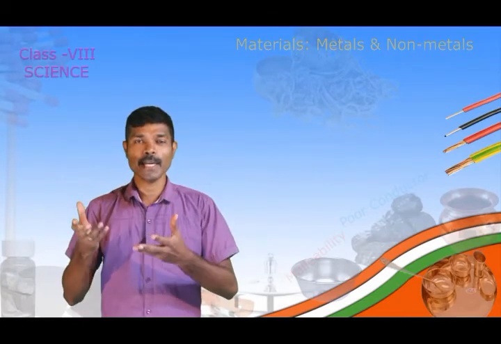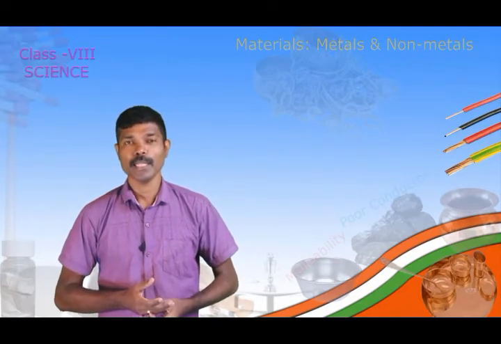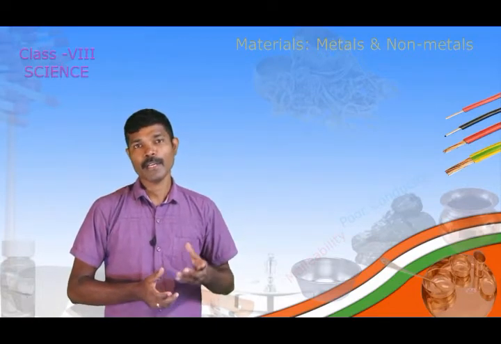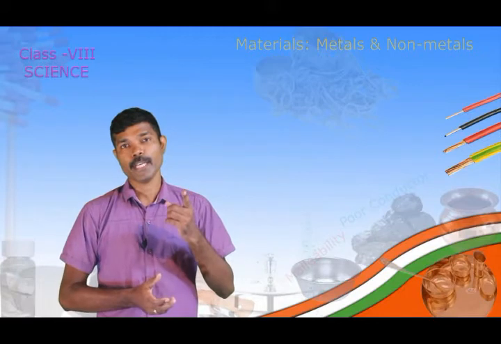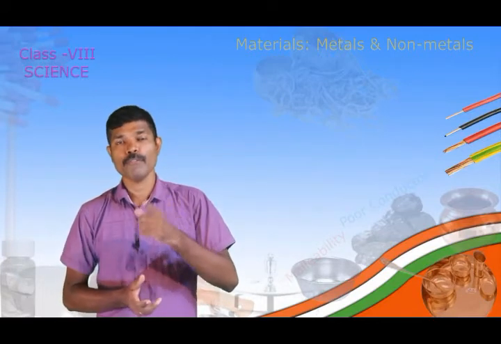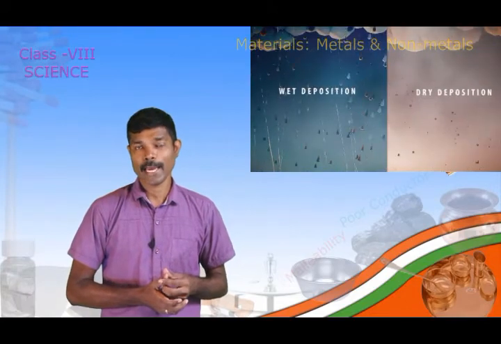It is the evolution of carbon dioxide gas. When it is packed, it will be in the form of acid known as carbonic acid. Similarly, sulfur, when it reacts with oxygen, we get sulfur dioxide, which on further reacting with water gives sulfurous acid.